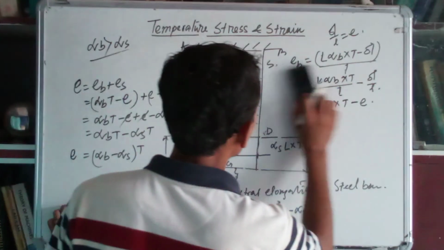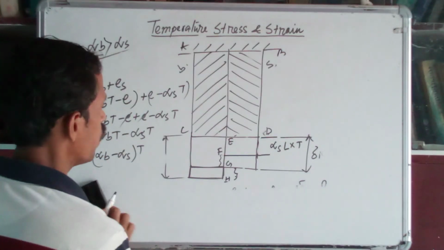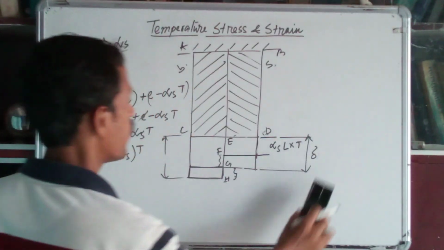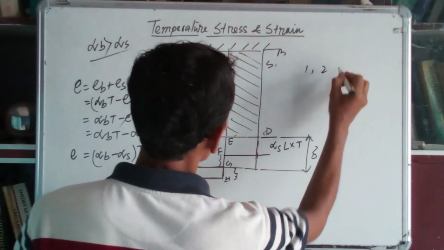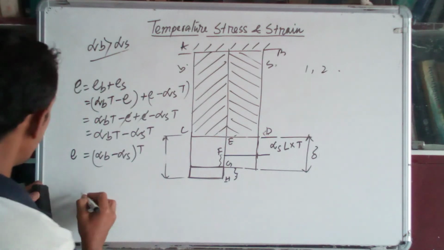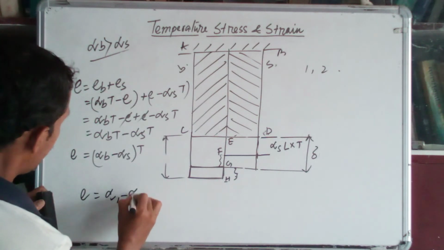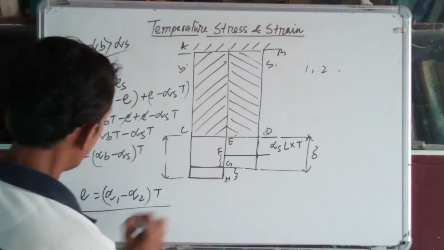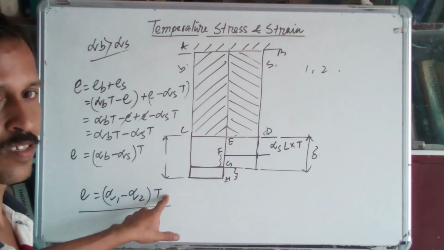Now in case of brass and steel, if you take any materials to make a composite material, and give subscripts 1 and 2, what will be the generalized equation? Strain will be alpha 1 minus alpha 2 into T, where T means temperature rise.